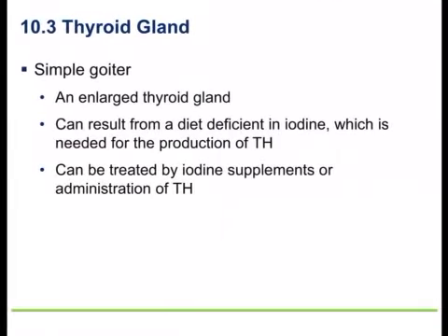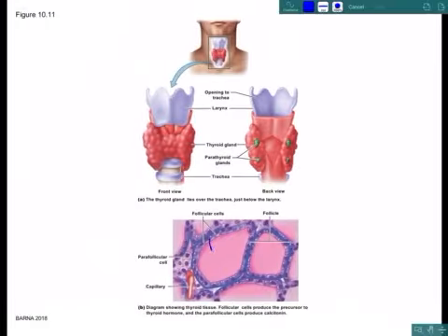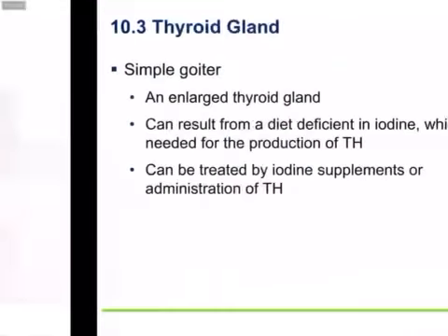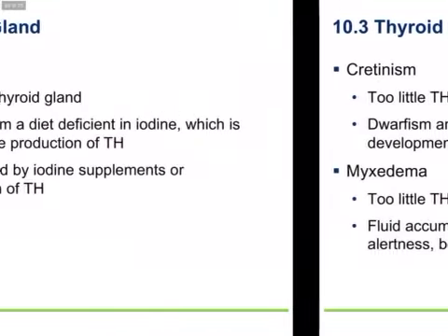People who don't have enough iodine, we usually don't see it in this country. Usually it's in underdeveloped countries. But since iodine is needed to make thyroid hormone, someone that doesn't have enough iodine makes the protein that comes from the follicular cells, but because there's no iodine, that protein accumulates in the center part right here, and it would accumulate in all of these areas here. And this would cause the entire thyroid gland to enlarge, calling it a goiter.